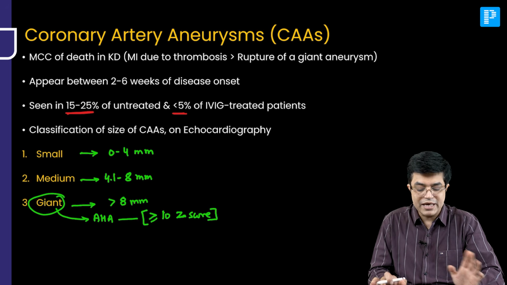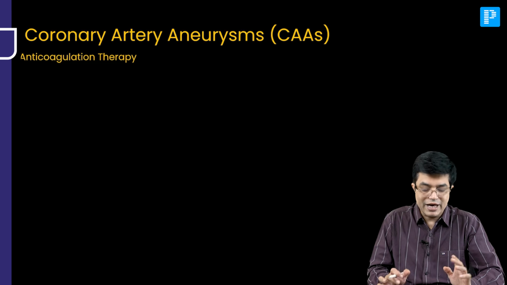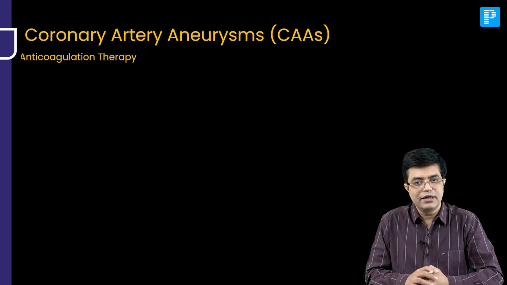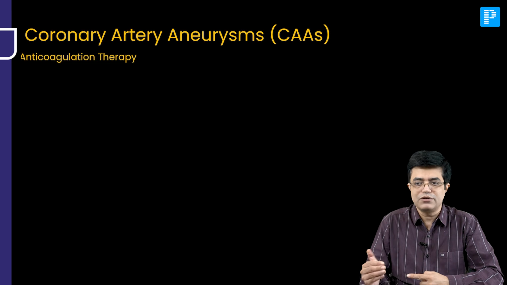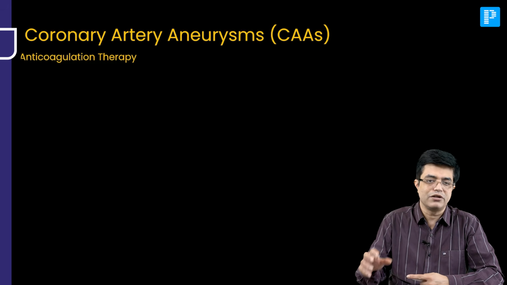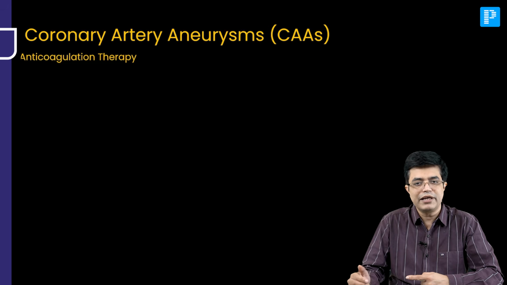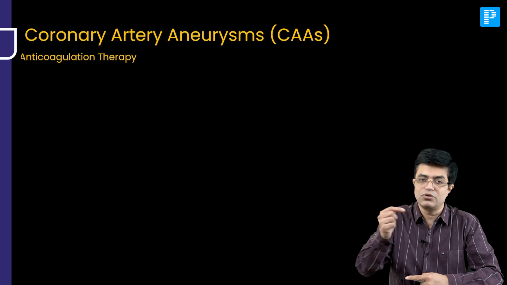Now, how do you manage these aneurysms? Anticoagulation therapy will be indicated. If aneurysms disappear, you can taper and stop the aspirin, and in some of the patients about 6 to 8 weeks after the onset of disease, you can actually stop it. But if on follow-up, you find that echocardiography is showing a persistent aneurysm, how are you going to go?